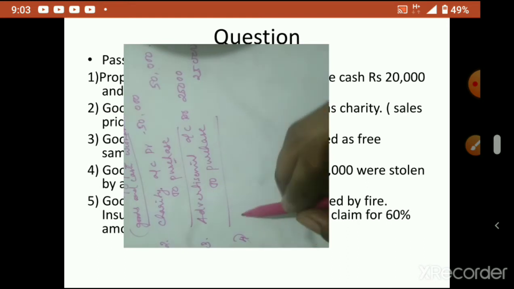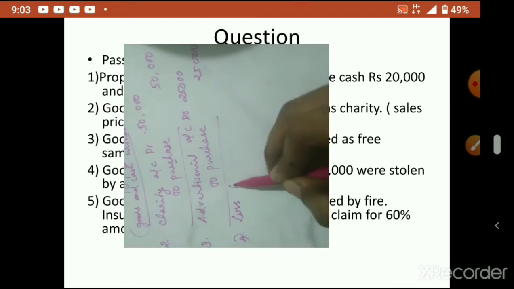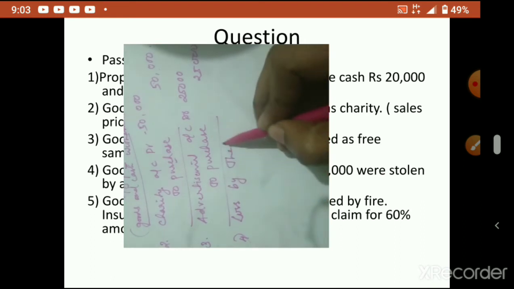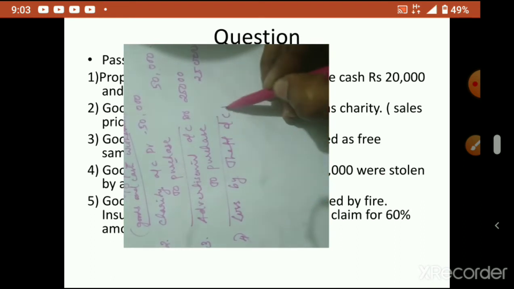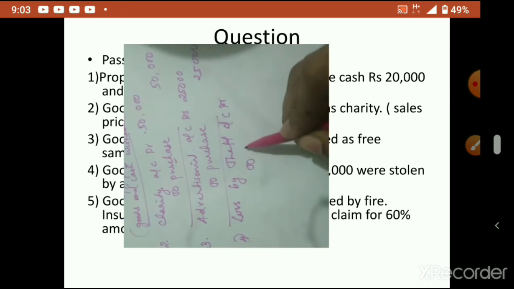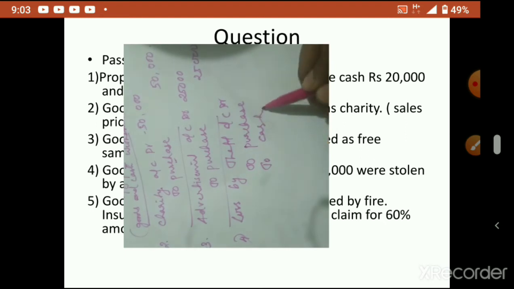So what will we write? Loss by theft account debtor to what? Purchase. Goods also gone, so you have to write purchase. Never write goods. Okay, write purchase account. Then cash also has been stolen.